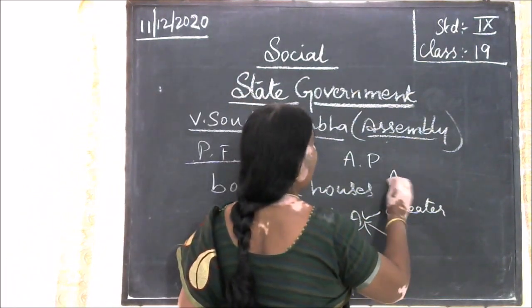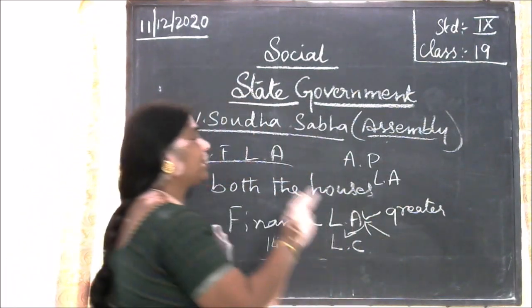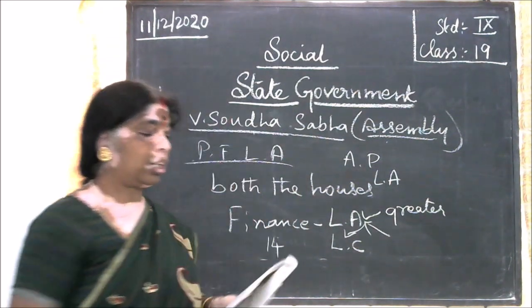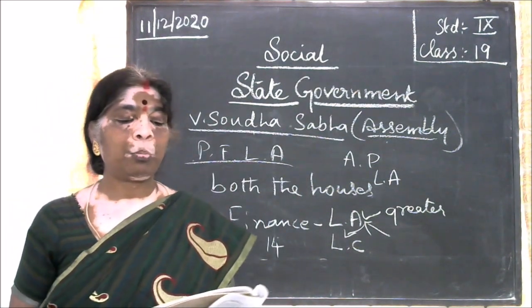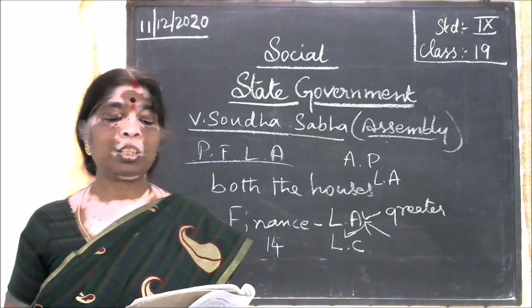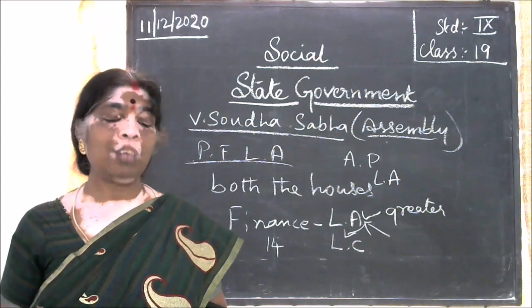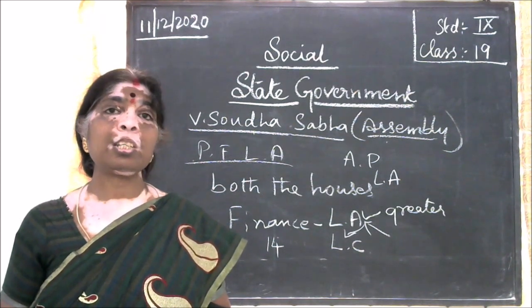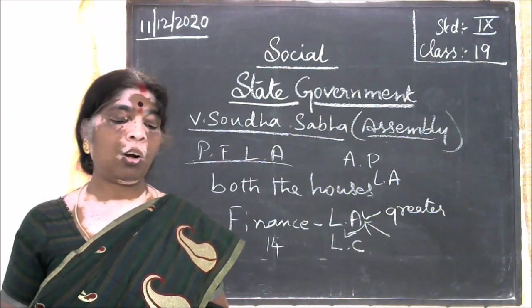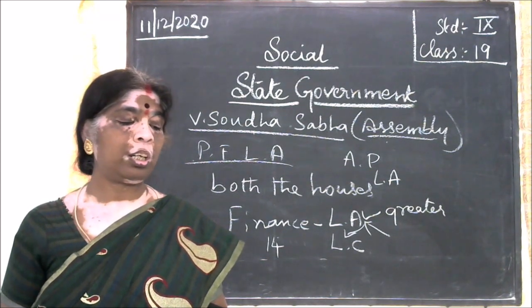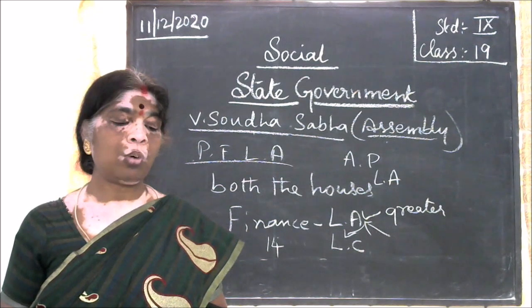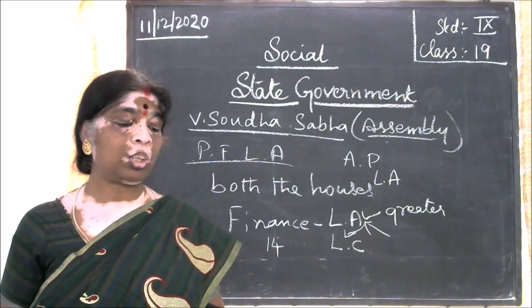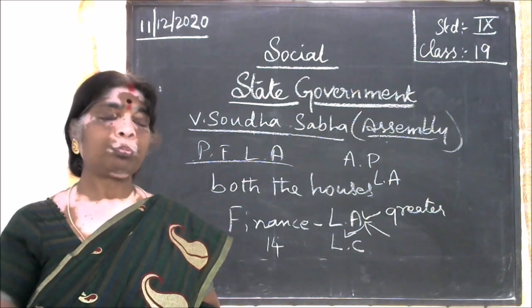Each member of the council of ministers is individually accountable, and the whole council of ministers is accountable to the legislative assembly.